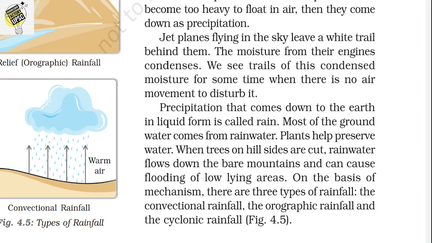Those are the concepts which were included in this chapter. This is a very simple chapter, and there are some important concepts that you have to understand, such as how the wind flows from the high pressure belt to the low pressure belt, and which are the more important layers of the atmosphere. So make this chapter clear.